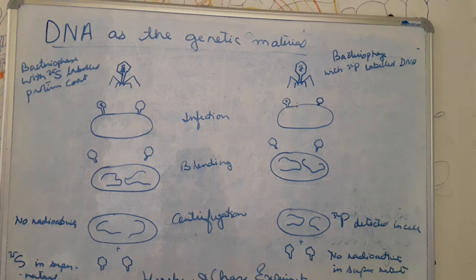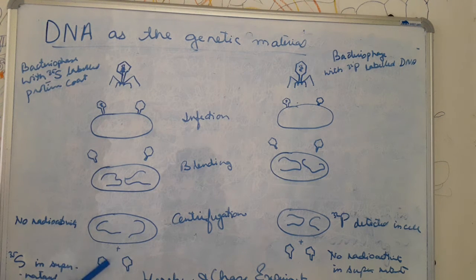Now when analyzed properly, it was observed that the labeled protein did not make the bacteria labeled. That means, in very simple terms, this sulfur is incorporated in the protein part, and after centrifugation it was observed that the cells did not contain any traces of sulfur.